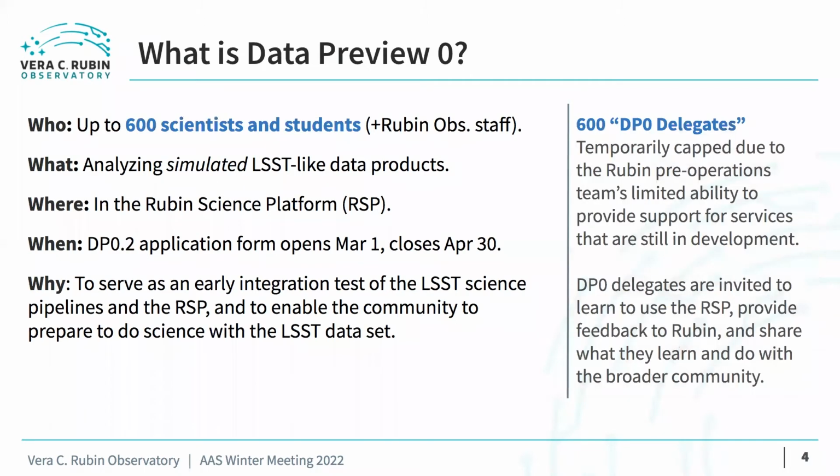Delegate is the term for the 600 scientists and students who will have accounts in the Rubin Science Platform during DP0. This term has been adopted to reflect delegates' important roles of representing the broad science community as learners, testers, and providers of feedback, and of sharing the benefits of their DP0 participation back with their communities as teachers and colleagues. The total number of delegates is capped at 600 due to the Rubin Observatory pre-operations team's limited ability to provide support for services that are still in development.